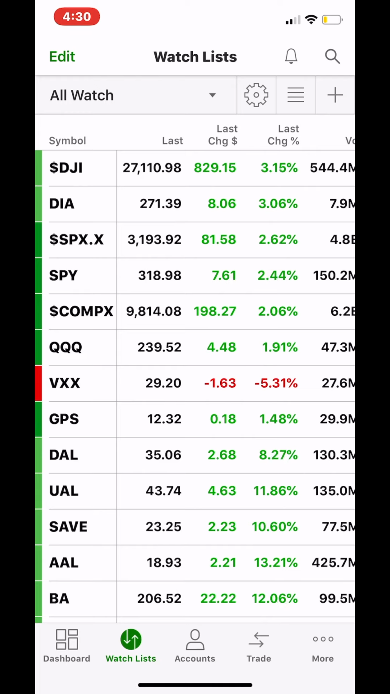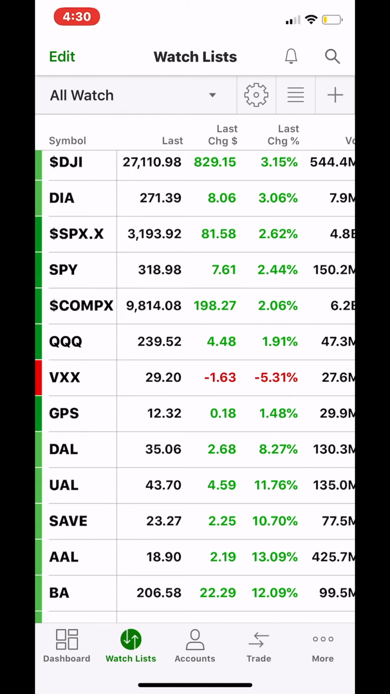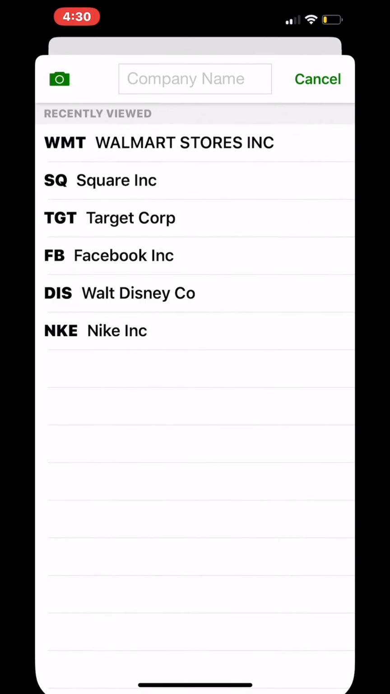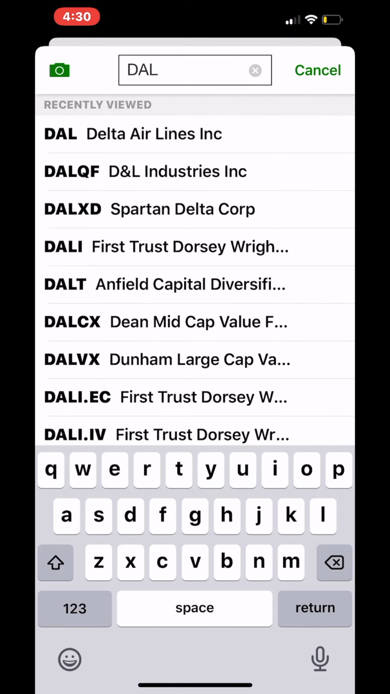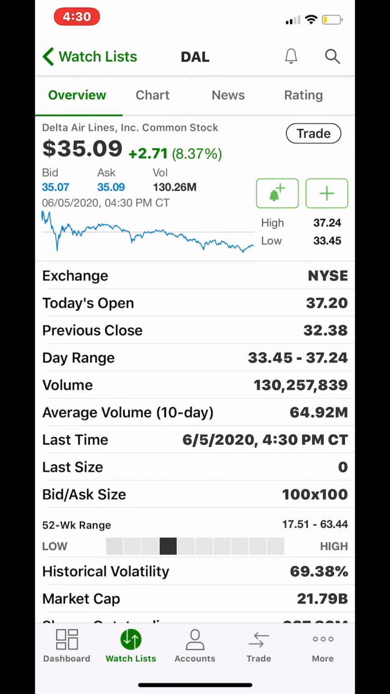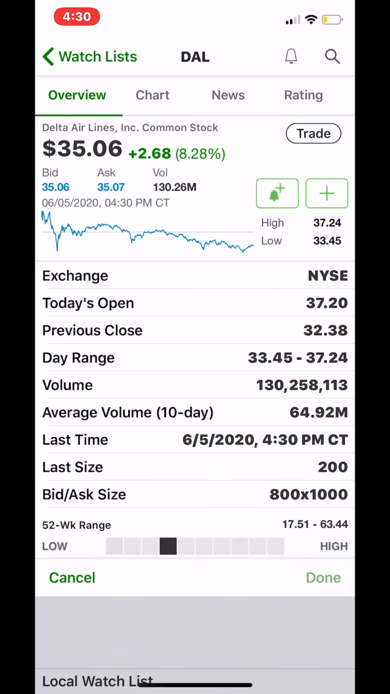So if we go to Delta Airlines here, that's on my watch list. You see where it says DAL. Let's search it up here because you may have to add it to your watch list. So let's say DAL. And then let's click there. In the previous course, we showed you how to add it to your watch list. You can just hit the plus and then select which watch list you want to add it to.